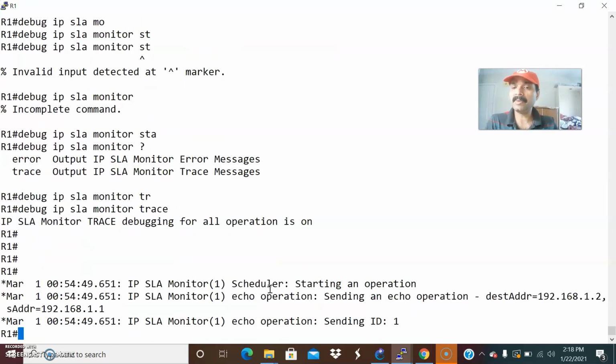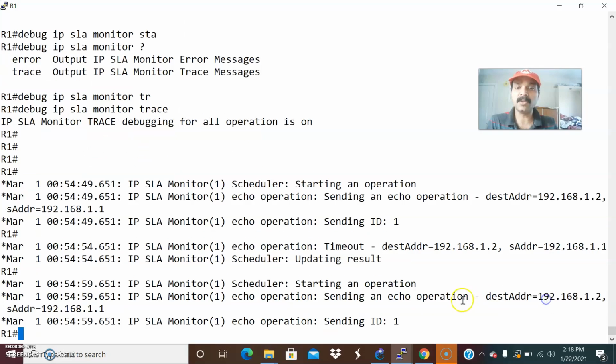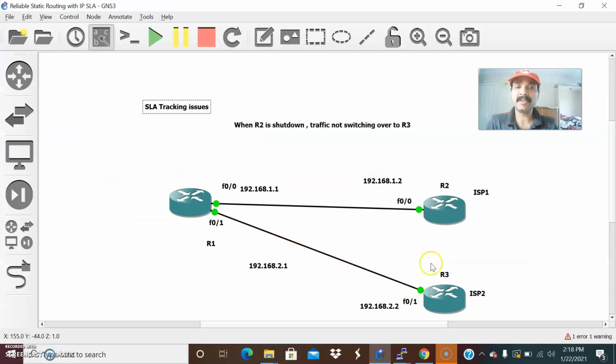So I have enabled the debug. What happens automatically each and every time is that it sends an echo operation. That's the thing I told you, right? The destination address is 192.168.1.2 and it is getting a response timeout. So that's the thing I told you. Whenever it is timing out, the traffic is switched over to this corresponding interface.